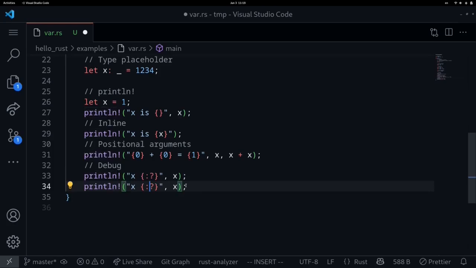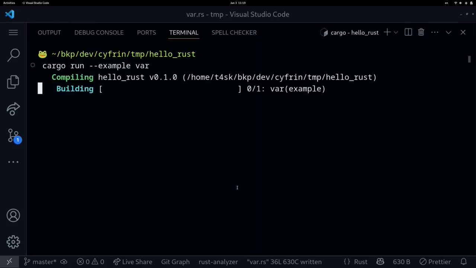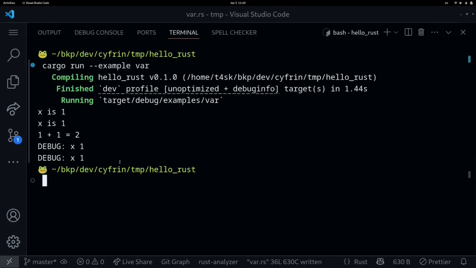Another way to do it, if when you debug this variable x and it turns out to be multiple lines, then you can make it look prettier by putting in a hashtag over here. So these are two ways to debug a variable. They become useful when the data type that you want to debug is complex. Let's execute this code. Execute the code again, and we get debug x1 and debug x1.